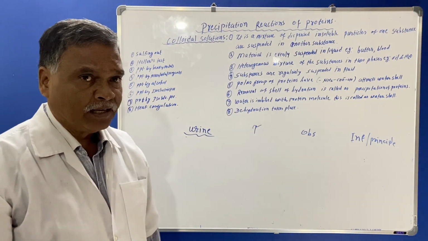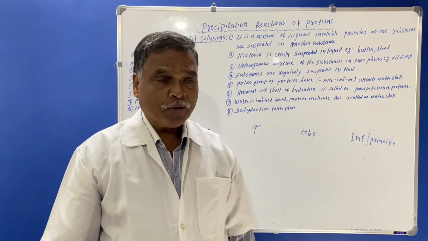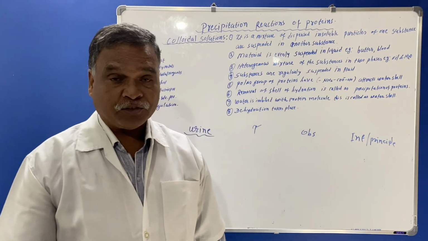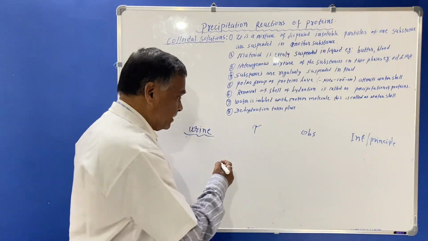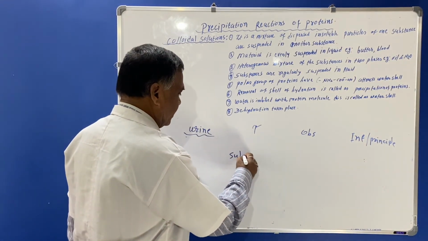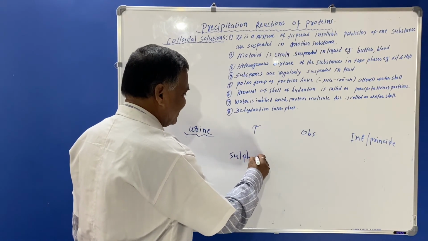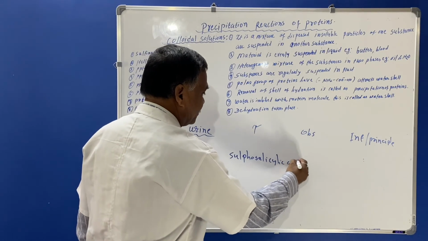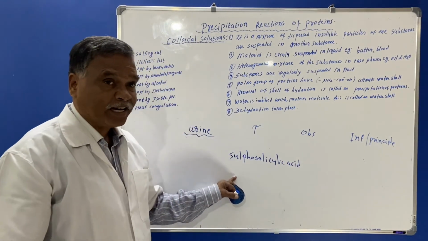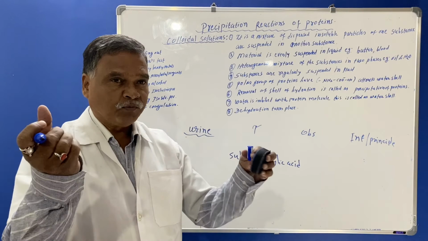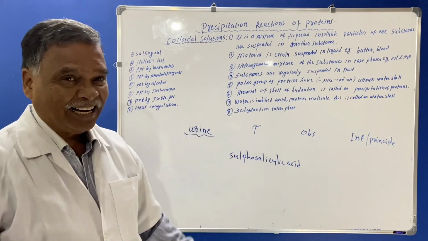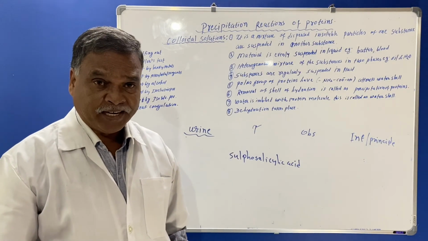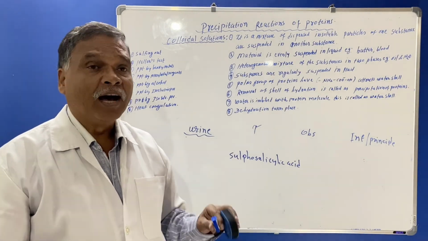A very quick method for precipitation reactions of protein is with sulfosalicylic acid. Urine is taken and 5 drops of 20% sulfosalicylic acid are added to the urine. Then turbidity forms, which shows the presence of albumin.